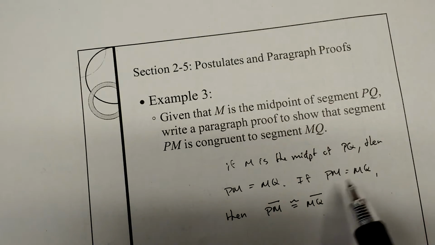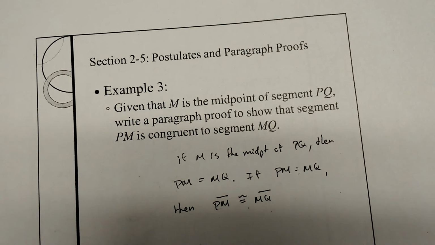That's all it took. Because if 2 things are equal, then the segments are congruent. Equal measures means congruency. So it doesn't necessarily have to be very long. This one actually took me 2 sentences to do, and I was done. And that's the end of the section.